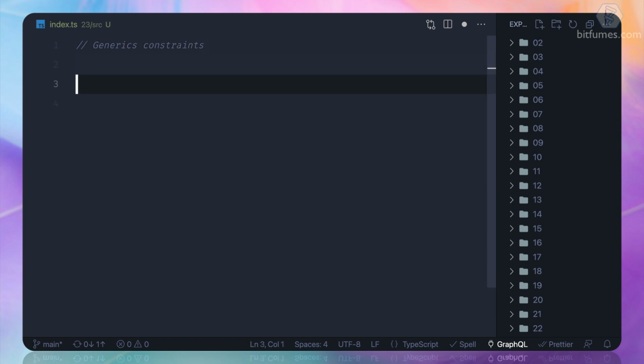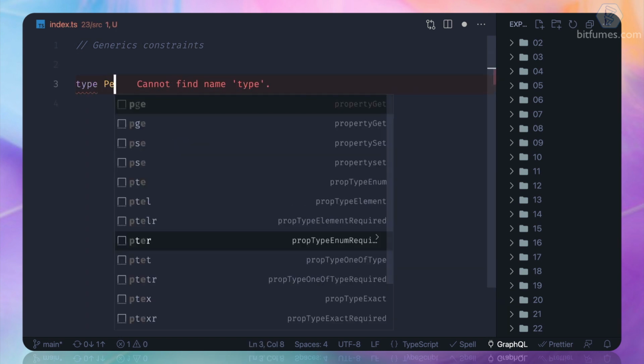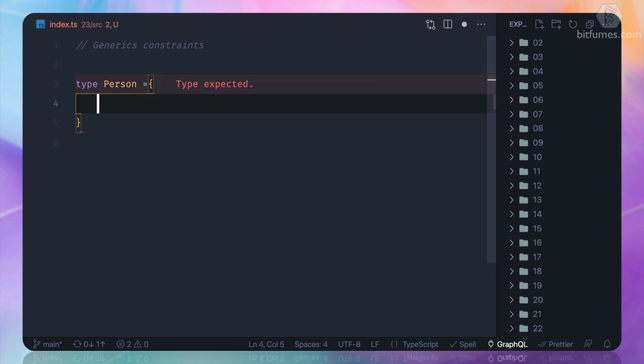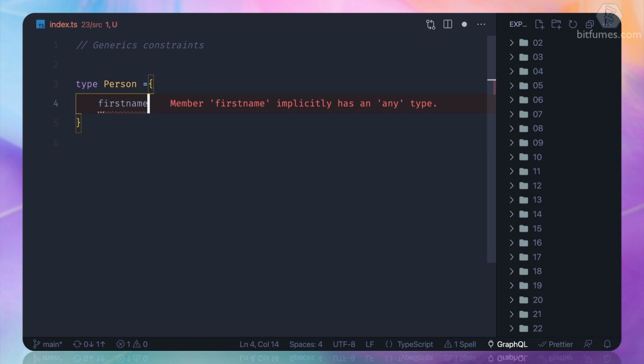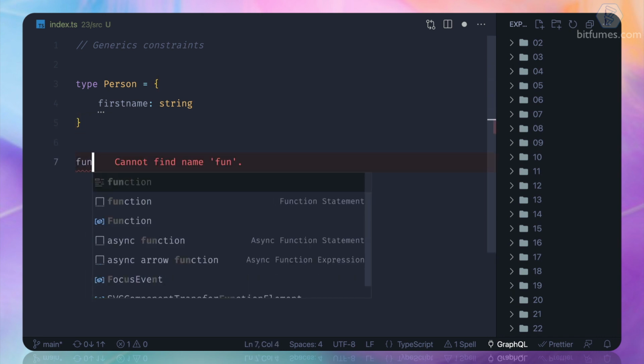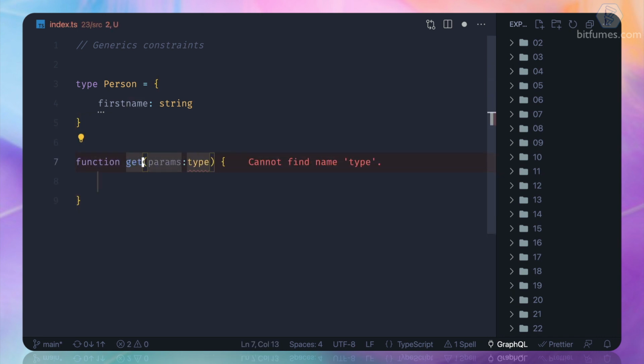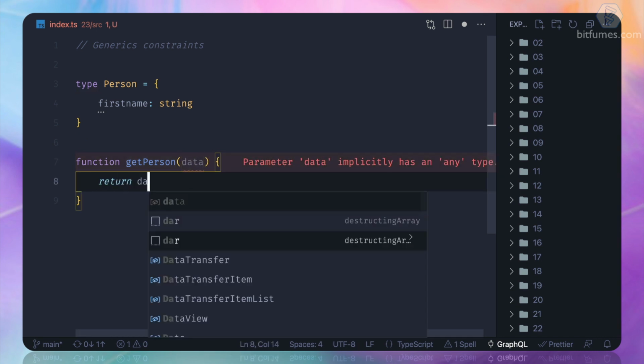First, I'm going to create a type. So I say type, and the type is Person, and in this I'm just going to say firstName, and this is obviously going to be a string. That's cool. Then let's create a function, getPerson. Here I'm going to have the details, so I just say data, and I return the data.